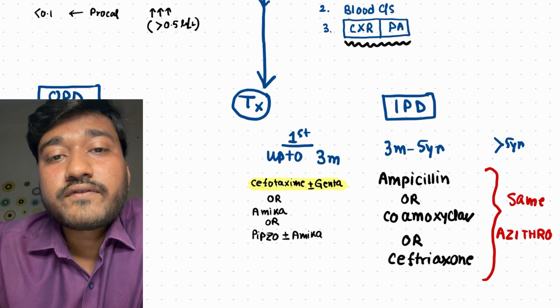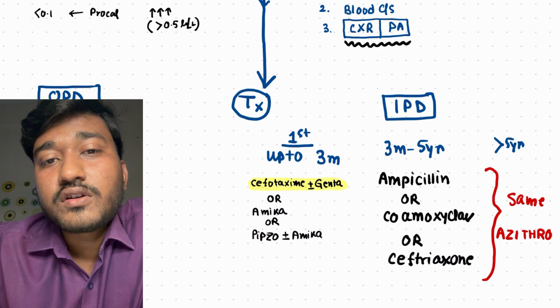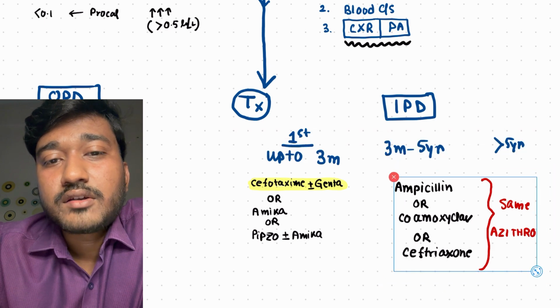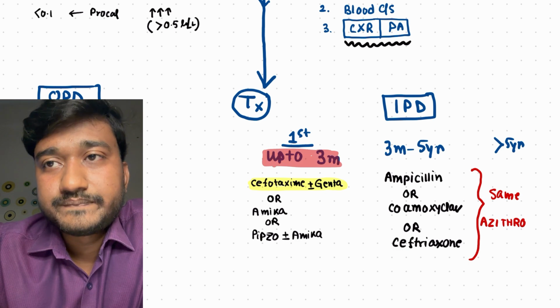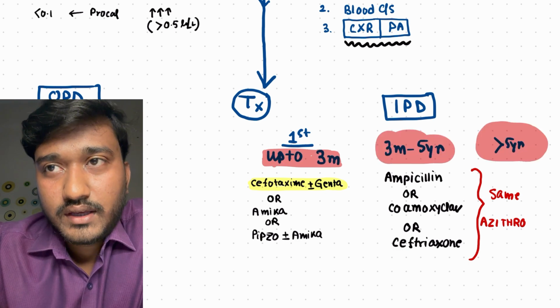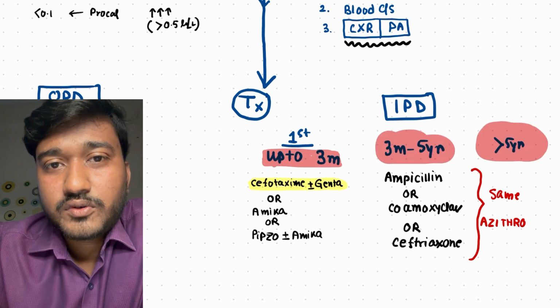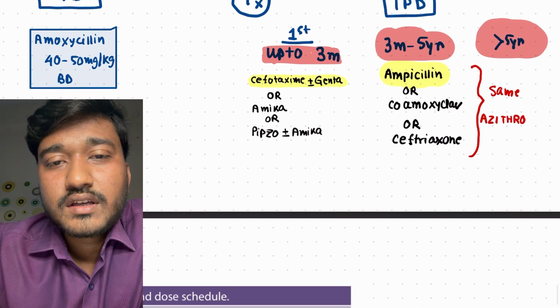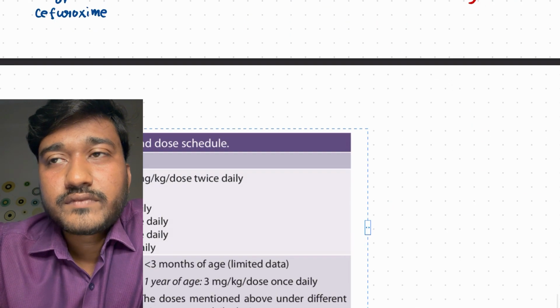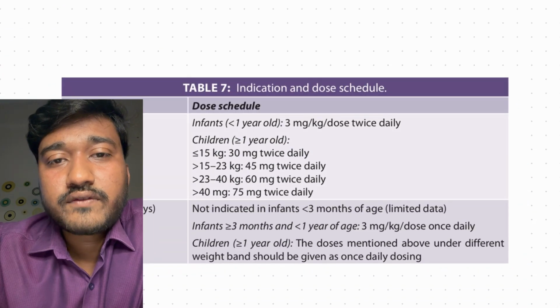But in the more than 5 years age group, please remember, as the organism may be atypical, that is mycoplasma, we need to add erythromycin in this group. And for Streptococcus pneumoniae, we use ampicillin or co-amoxiclav. For mycoplasma, azithromycin we have to add in case of more than 5 years of age group.